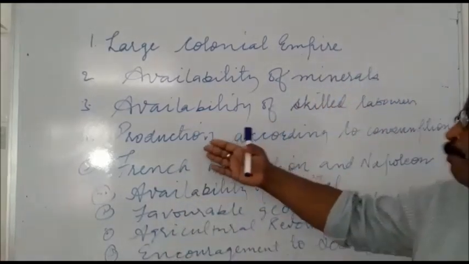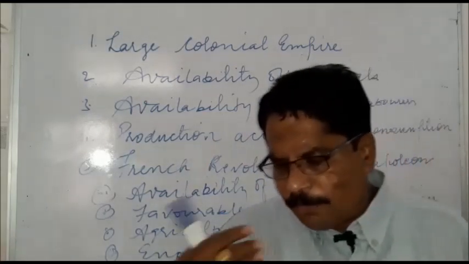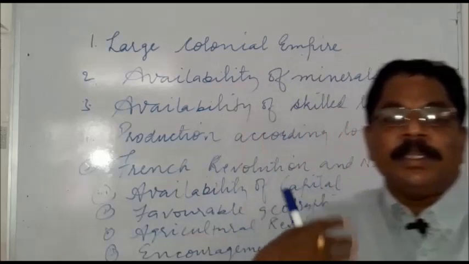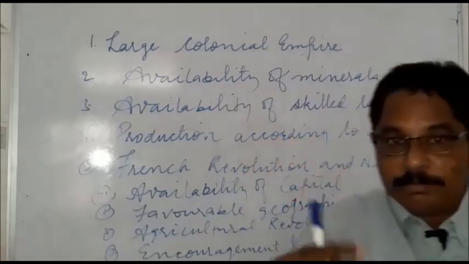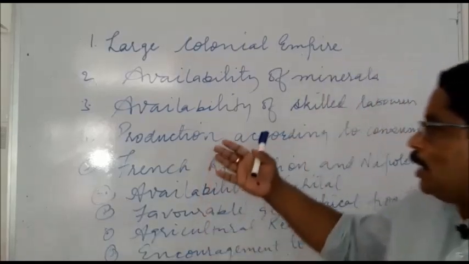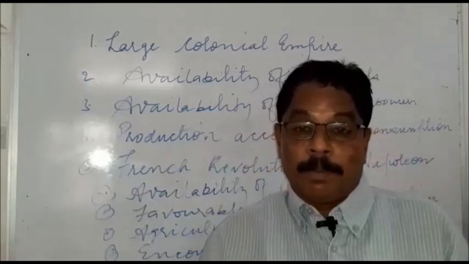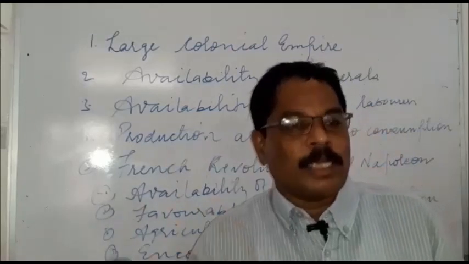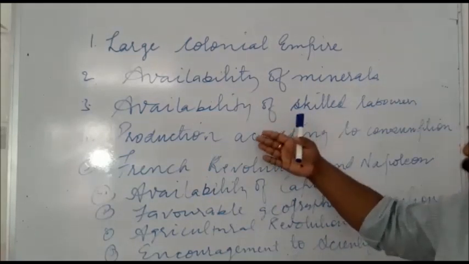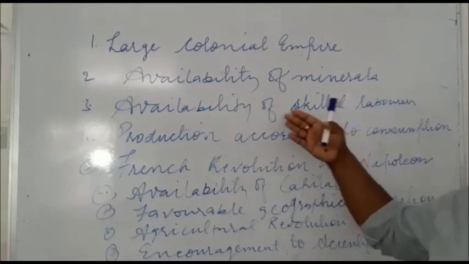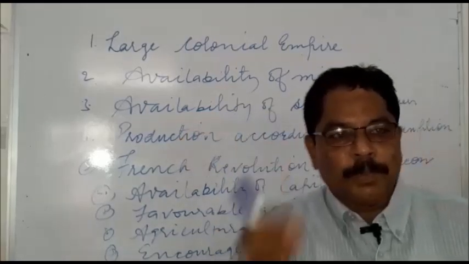And fourth was production according to consumption. When the Industrial Revolution started, the industrialists of England were very brilliant. They started production according to the consumption of the people, the needs of the people. They tried to understand the needs of the people, and they produced whatever the people wanted. That means they produced the cheapest items.